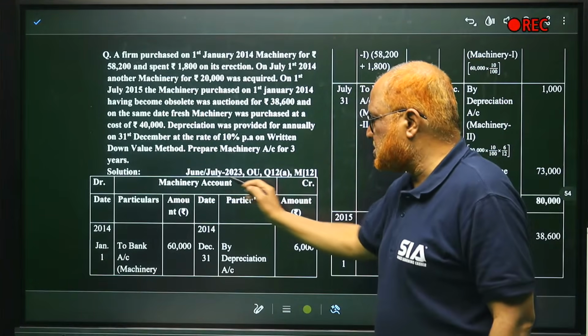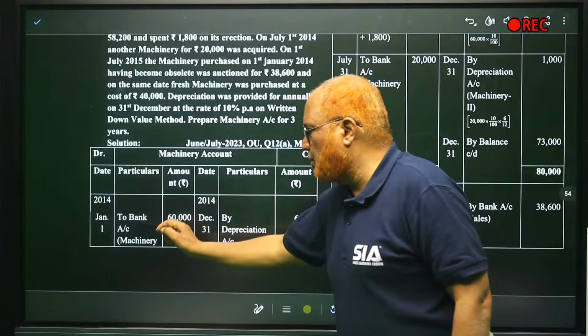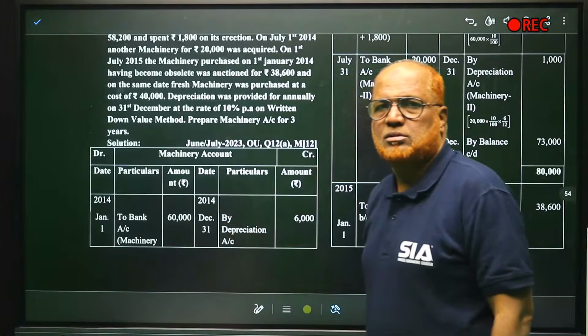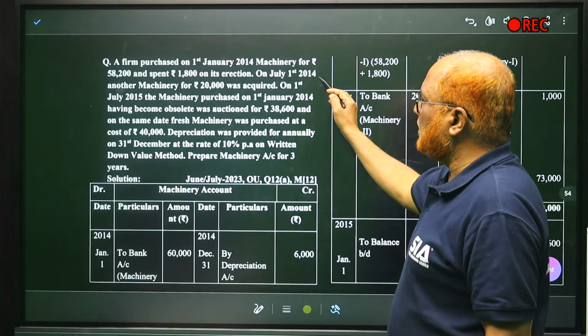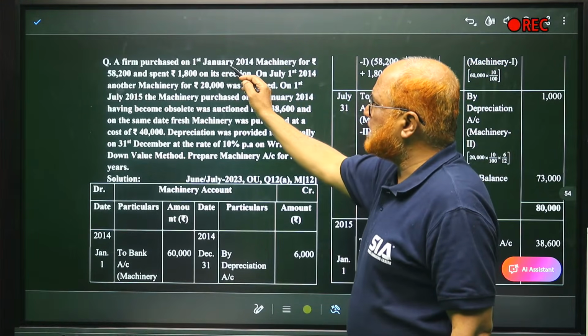Right? So here you can see machinery account to bank machinery 60,000. Right? Then on 1st July 2014, actually this was purchased on 1st January.